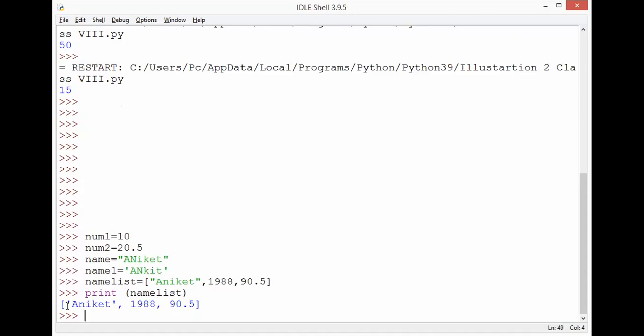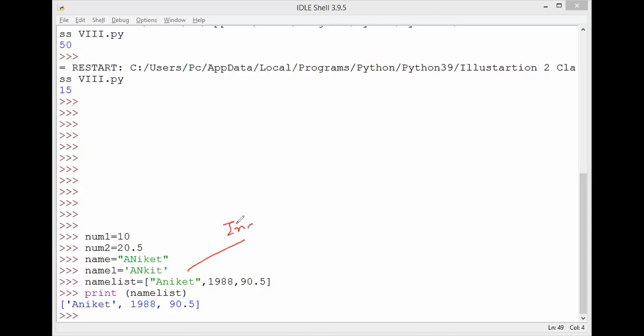What is the index value of Aniket? Someone tell me. What is the index value of Aniket? I told in the class few minutes ago. Sir, 1988. No, index value of Aniket I am asking. Please concentrate on the class. Misbah, name one.